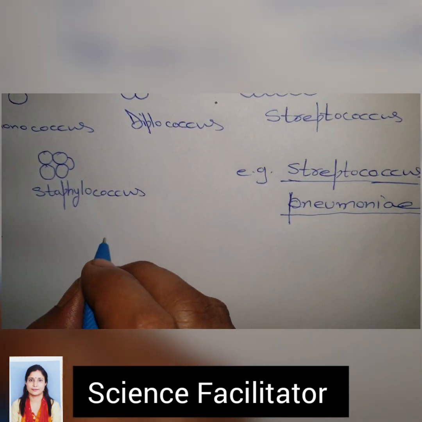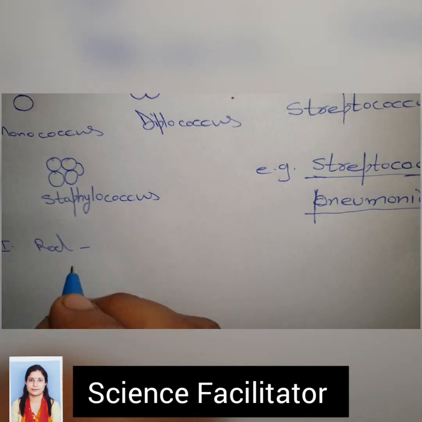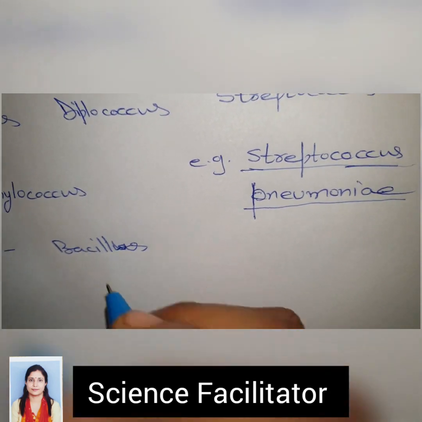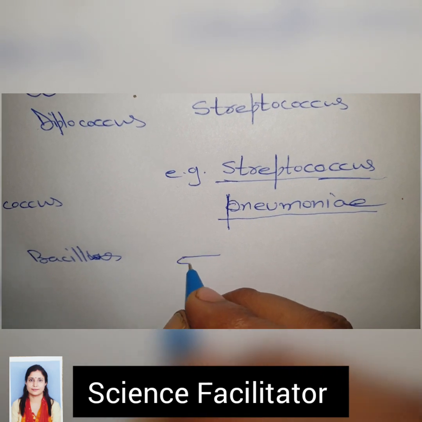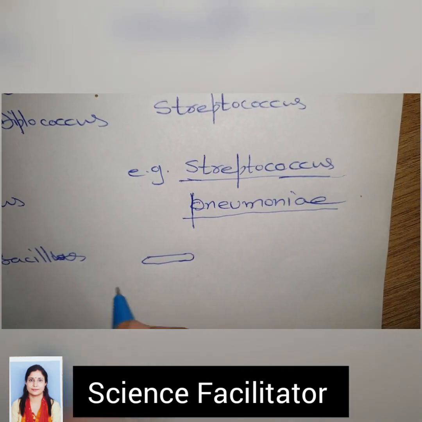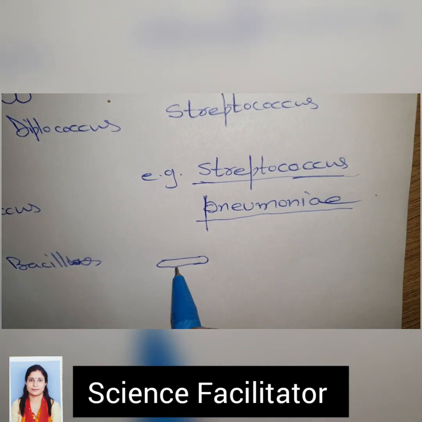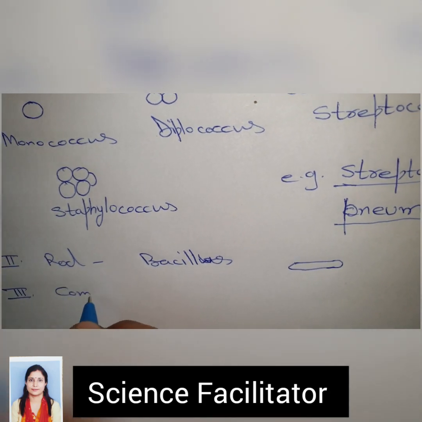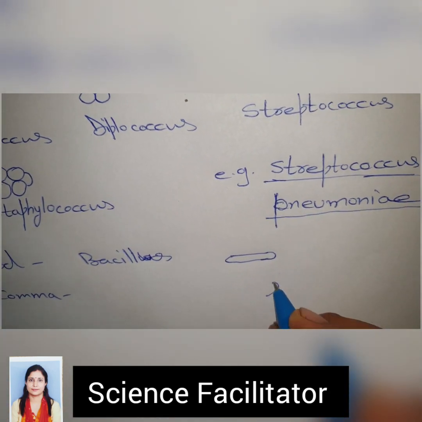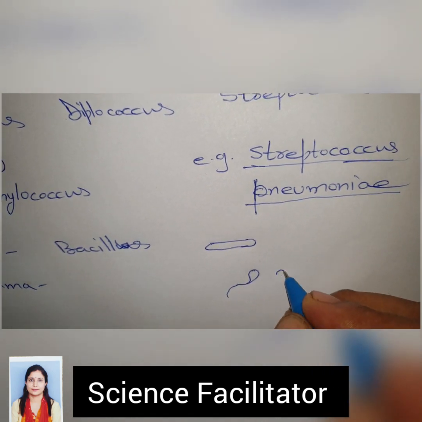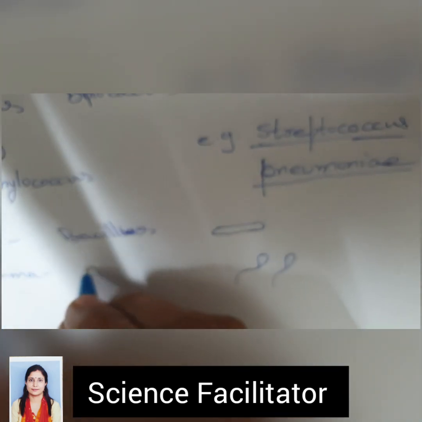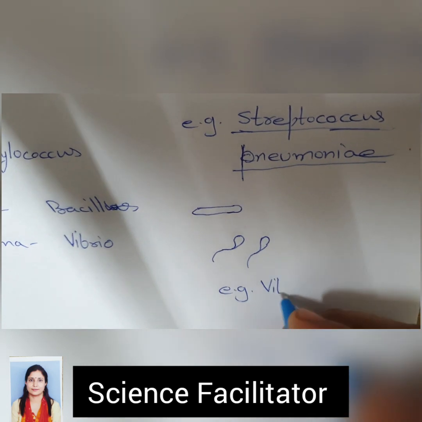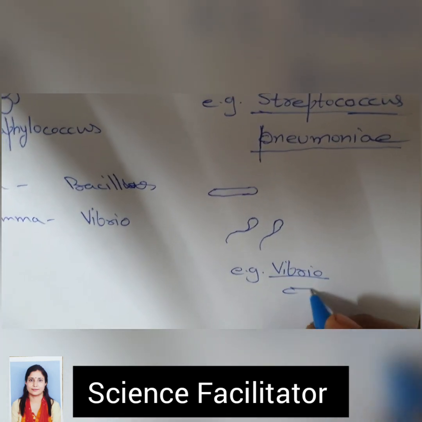And if the shape of the bacteria is a rod, then we call such bacteria bacillus. Like this, a rod shape. Similarly, like the spherical shape, they can be monobacilli, diplobacilli. The third shape is the comma shape. If bacteria are in the form of a comma like this, then the particular name is Vibrio. An example of this category of microbe is Vibrio cholerae, which causes cholera.